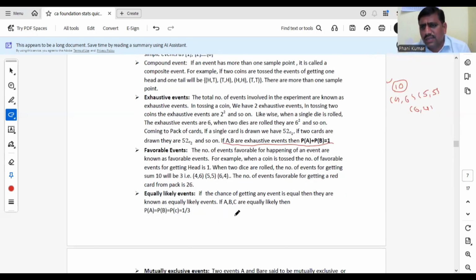Equally likely events, next important one. Equally likely means when 2 events probability are equal. Suppose కాయిన్ టాస్ చేశారు, హెడ్ రావడానికి ప్రాబిలిటీ 1/2, టైల్ రావడానికి కూడా ప్రాబిలిటీ 1/2.